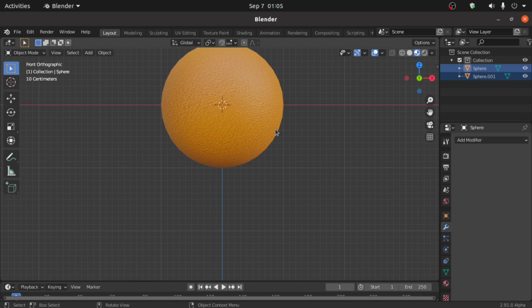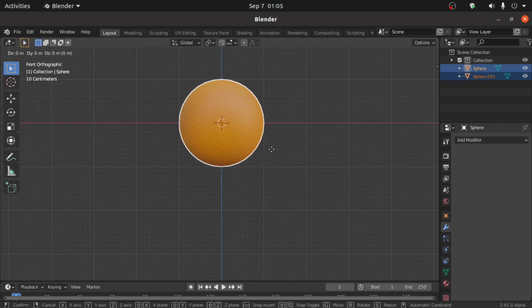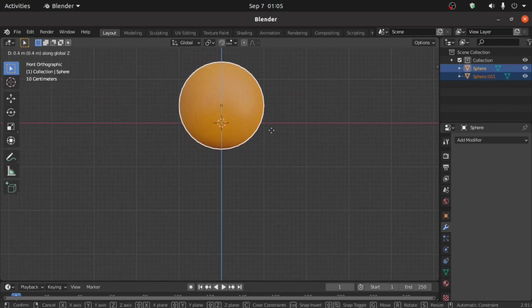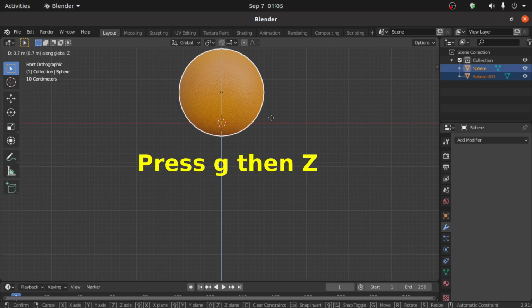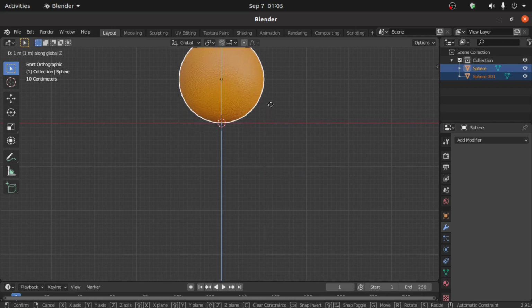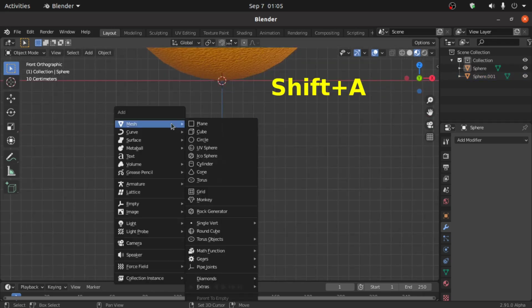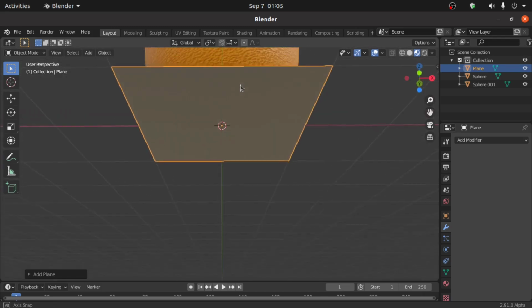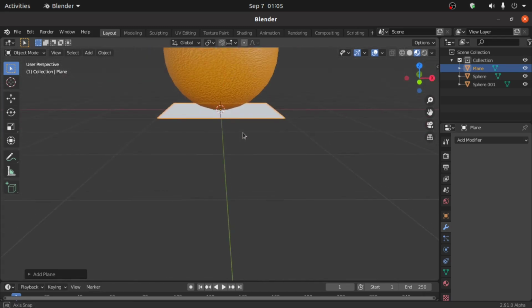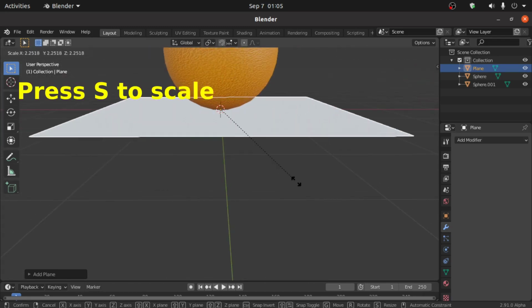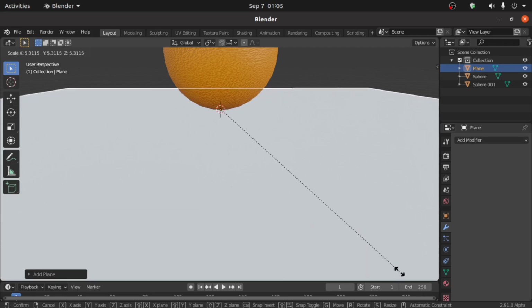Now we have to animate this. So first we have to move on Z axis. So press G then Z to move on Z axis. Now press Shift A, under mesh select plane. Now press S to scale like this.